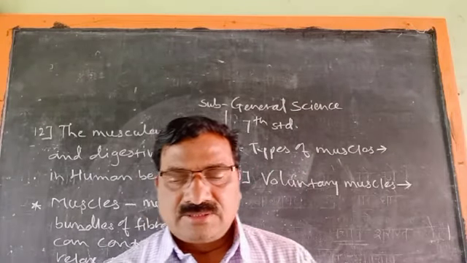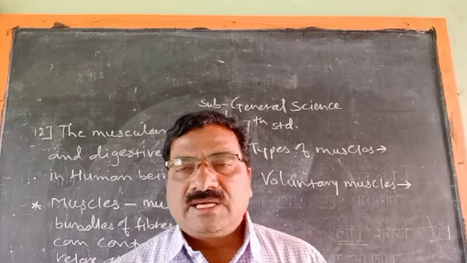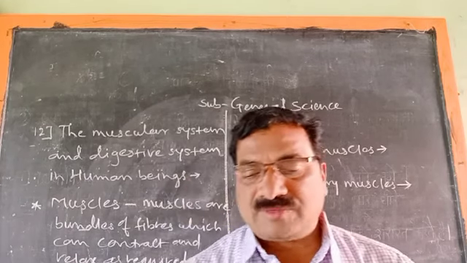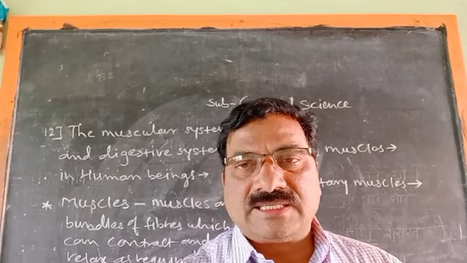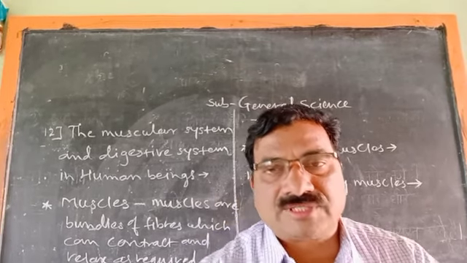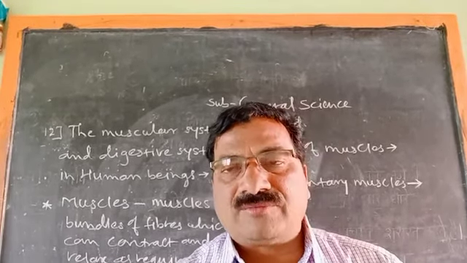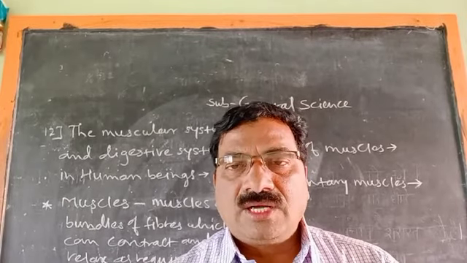Voluntary muscles, meaning ऐच्छिक स्नायू. Voluntary muscles are the muscles that work according to our wish. That is, they can perform the work depending on our wish.